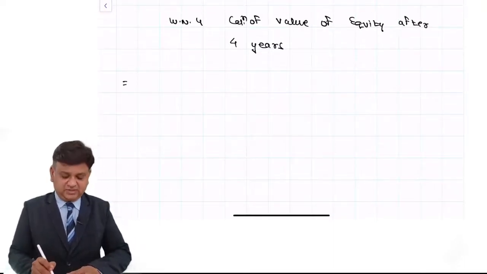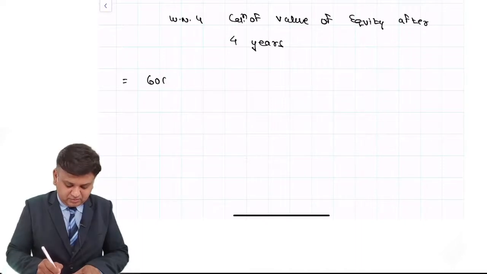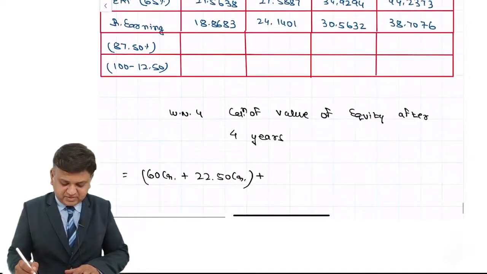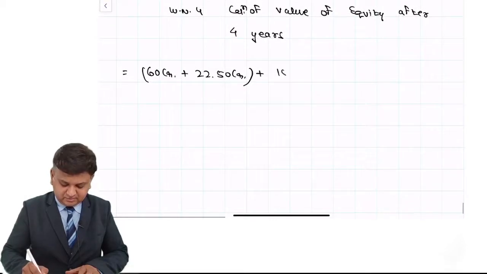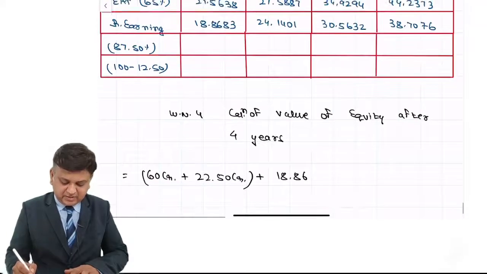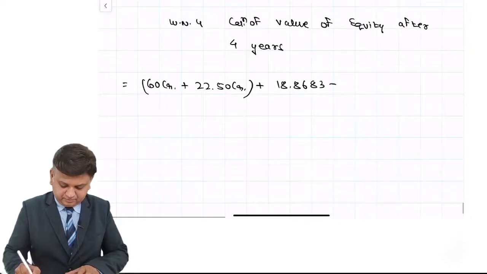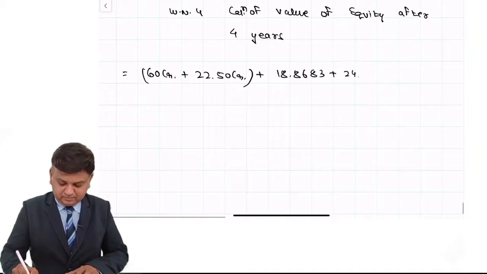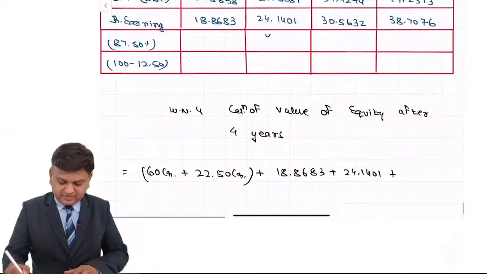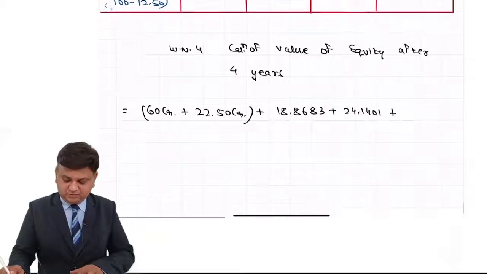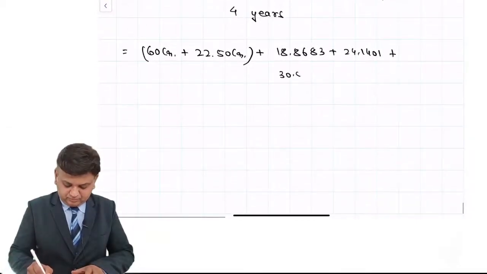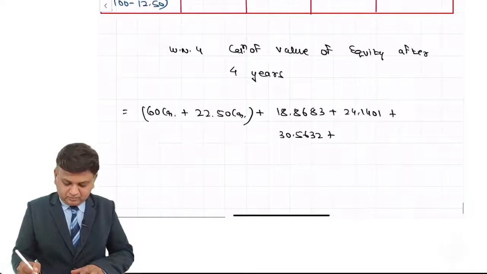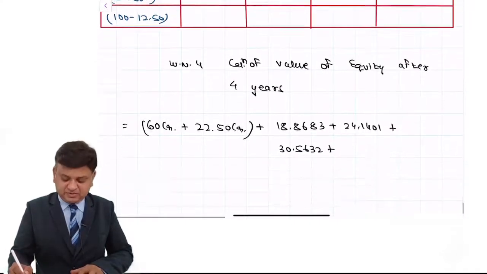We understand that it is 60 crore plus 22.5 crore plus 18.8683 crore plus 24.1401 crore plus 30.5632 crore plus 38.7076 crore.